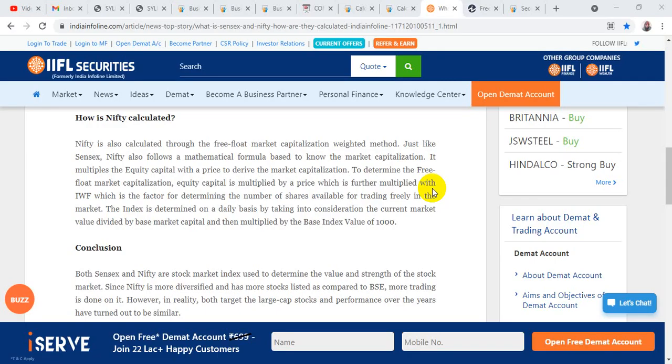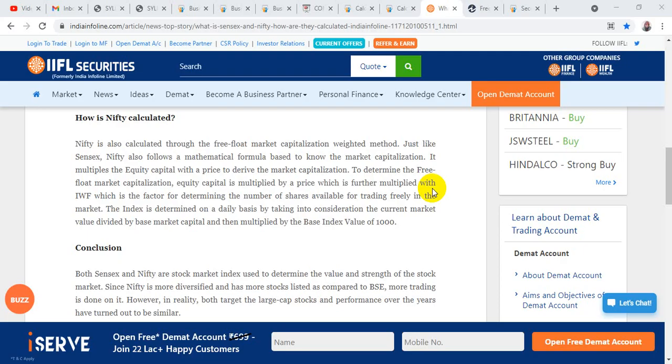Now, what we have discussed this time is the Sensex. The calculation of Nifty is also similar. Nifty is calculated through the free float market capitalization weighted method, just like Sensex. So Nifty also follows a mathematical formula based on market capitalization. Basically, we take the market capital, the price into the outstanding shares of a stock. Then, for the shares available, we multiply them with their price, and divide by the market capitalization.